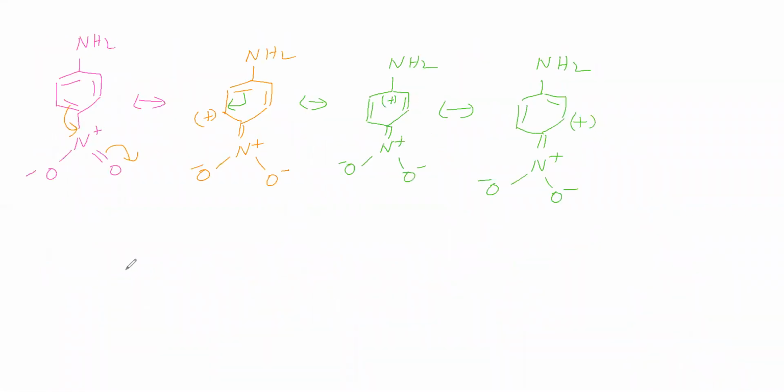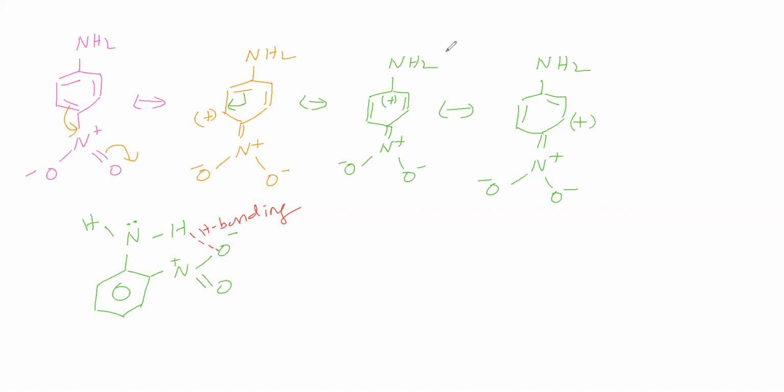Now we will take ortho nitroaniline. We have taken ortho nitroaniline. Now between this H and this O, what bond is possible? Hydrogen bonding is possible.